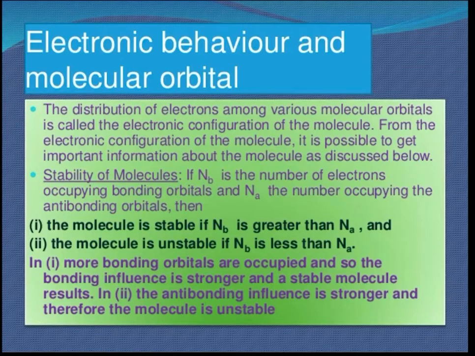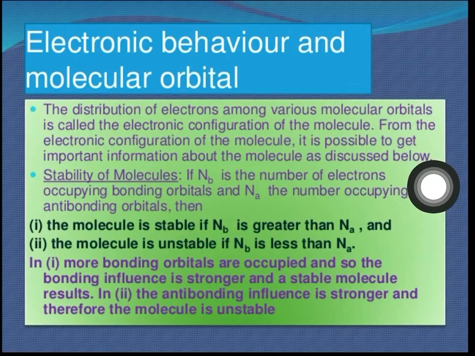So based on that, we have a few topics: the relation between electronic behavior and molecular orbitals. When we were filling electrons, as we saw last time with sp3d and sp3d2 hybridization, we saw how electrons enter and participate. Now we are filling electrons in bonding and anti-bonding molecular orbitals, a series we also discussed last time.